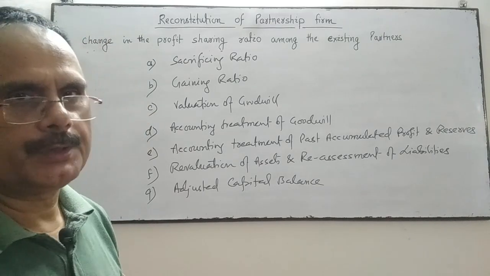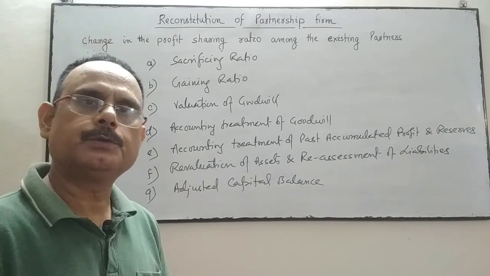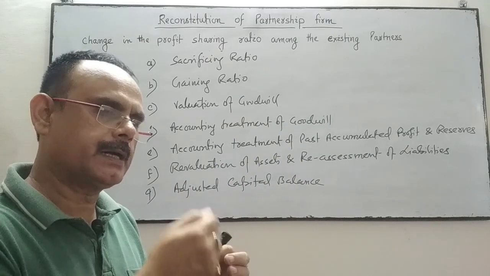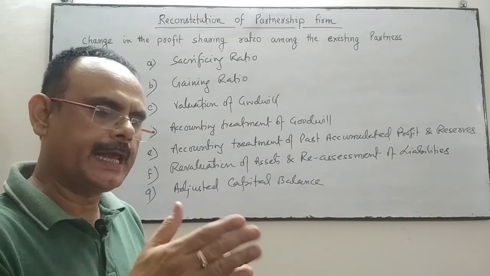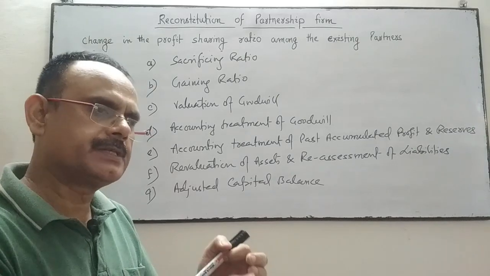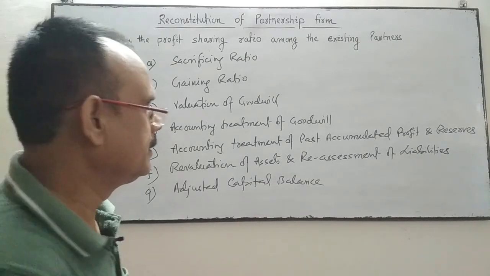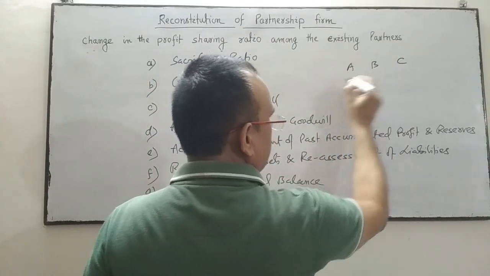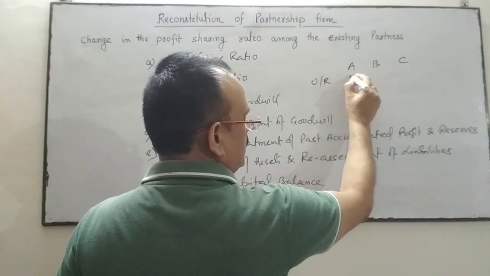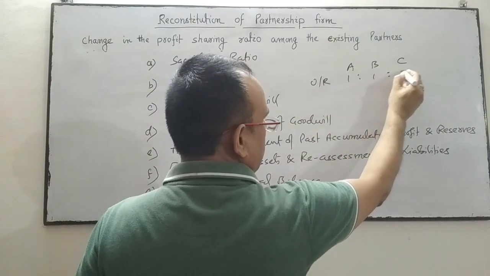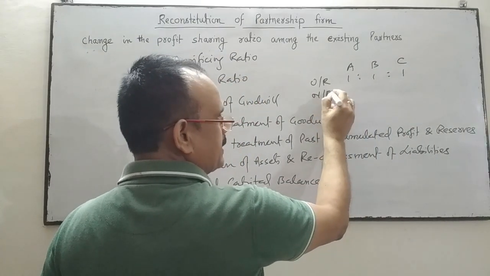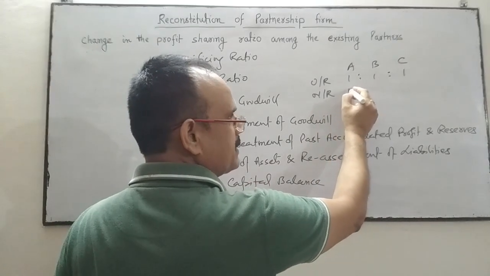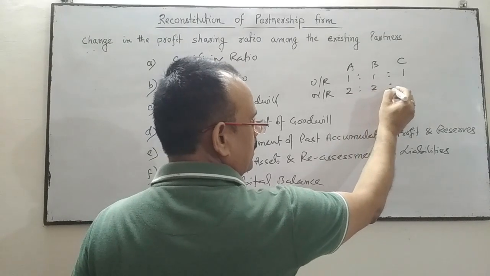So when the profit sharing ratio is changed, the partner who has sacrificed, definitely the other partner is the gainer. If one partner has sacrificed, another partner is the gainer. So the partner who is the gainer compensates the partner who has sacrificed. Suppose there are three partners A, B and C. The old ratio between them is 1:1:1. Now they want to change the profit sharing ratio. In a new agreement, they want to change their profit sharing ratio to 2:2:1.